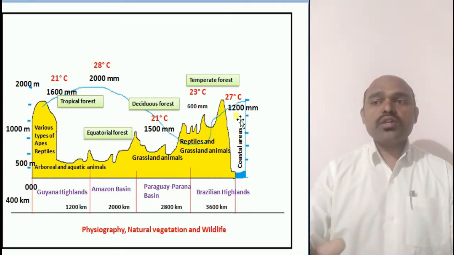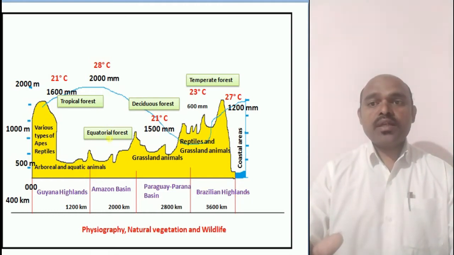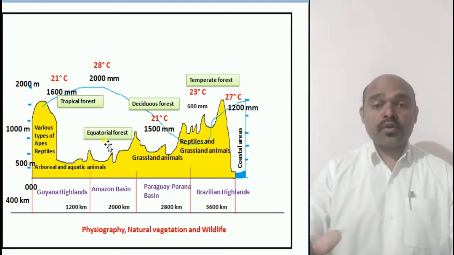And if we go to the coastal region, we will find 27 degrees Celsius temperature and 1200 millimeter rainfall. So my dear students, by this graph you will come to know that we find more rainfall in the equatorial region, that is the equatorial forest.